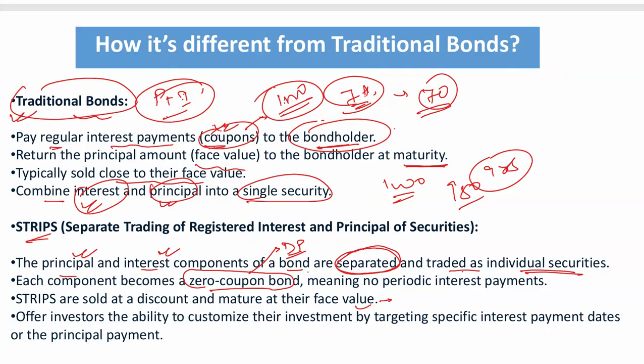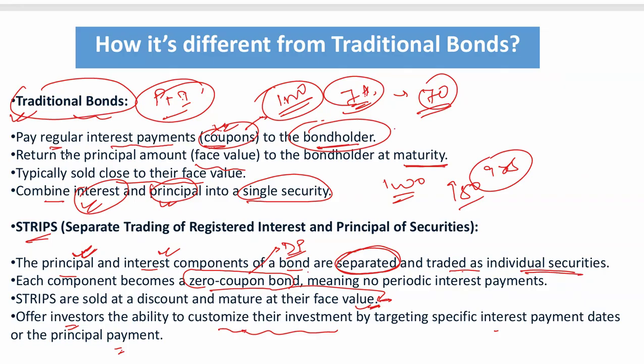That is a feature of a zero coupon bond, right? It offers investors the ability to customize their investment. They can either go for the principal component part, or they can move to the interest component part. Means a security holder can customize their investment by targeting specific interest payment or principal payment components. All right.